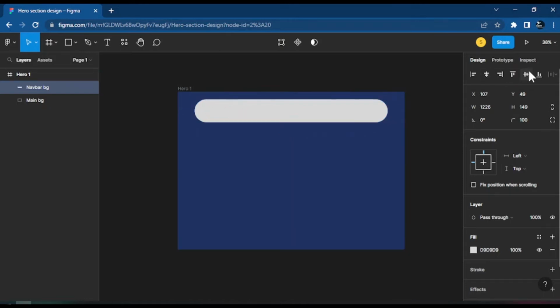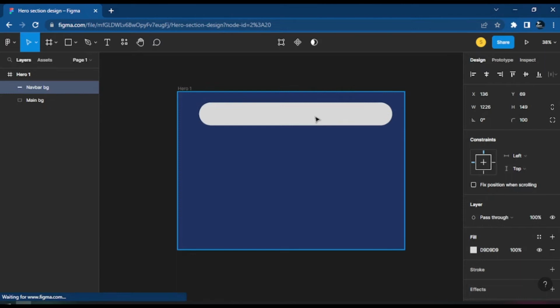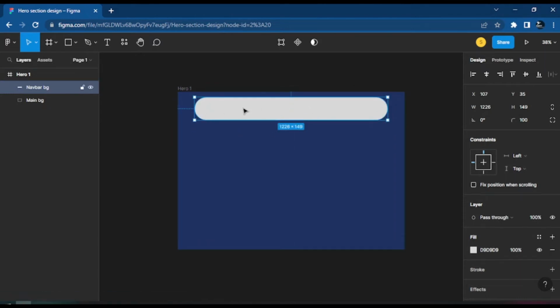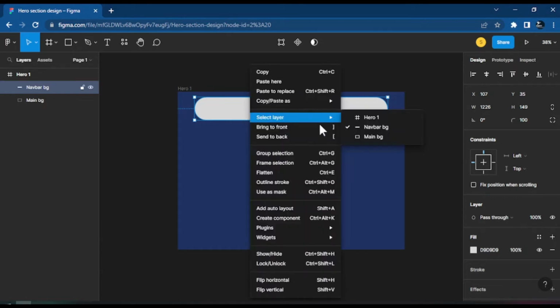and now I want a line at the center. Okay, I want a line at the center here. So let me just align them. And then we just change the background color. So now the size is set. We could just change the background color for this one.